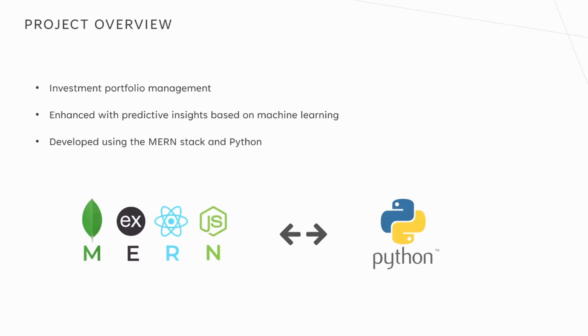I am developing an investment portfolio management application called InvestWise. The goal of InvestWise is to assist users in managing and analyzing their stock investments while providing predictive price insights using machine learning. The application is built with the MERN stack using MongoDB, Express, React, and Node.js for the core functionality. Additionally, I've integrated a Python-based machine learning component which runs on a Flask API to enhance the app's predictive capabilities. One of the standout features of InvestWise is the use of sentiment analysis scores from financial news combined with historical stock prices and other market indicators to help predict future stock price movements.